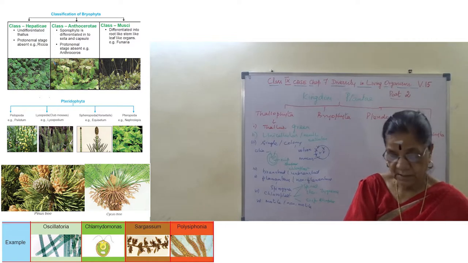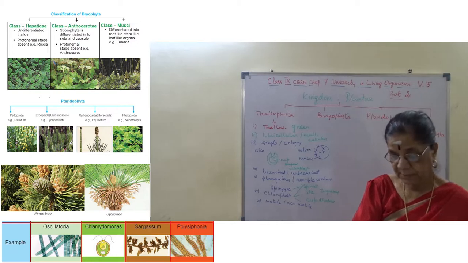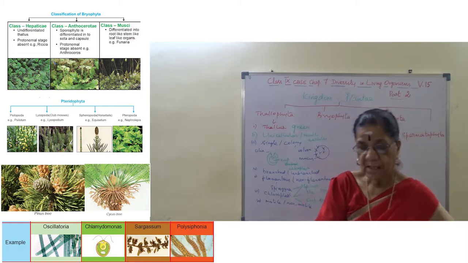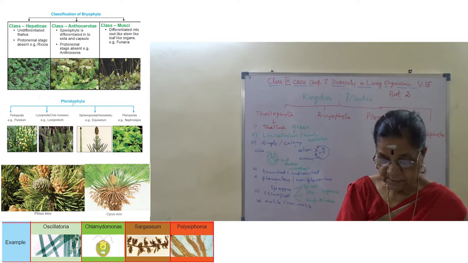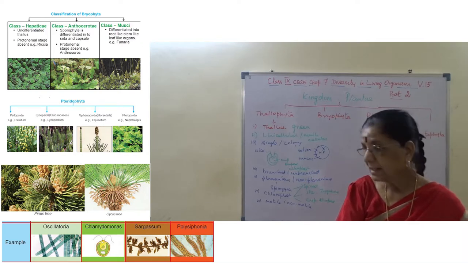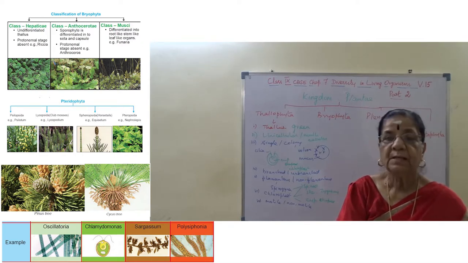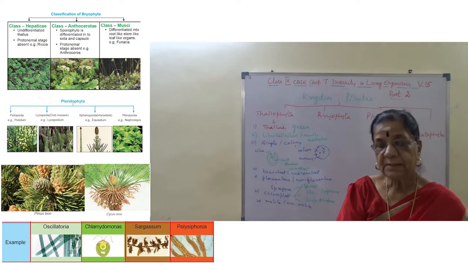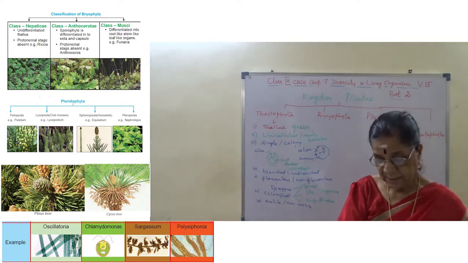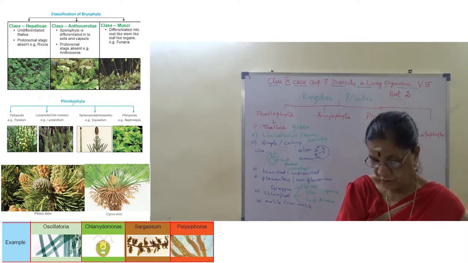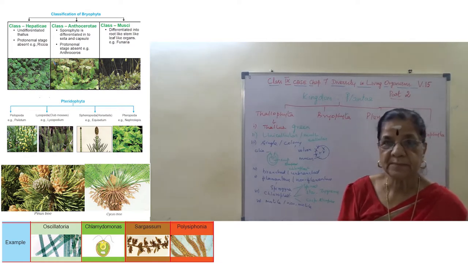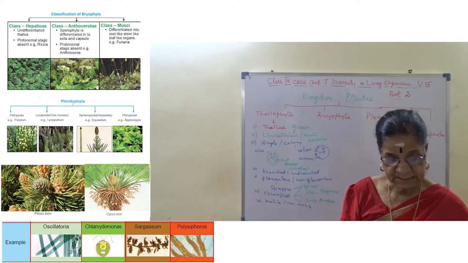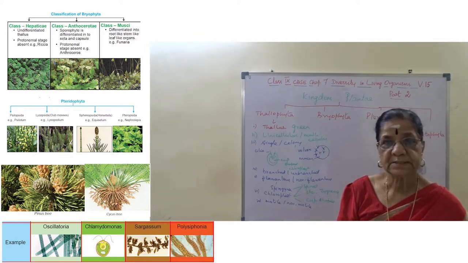Chlorophyceae, examples: Chlamydomonas, Volvox, Ulothrix and Spirogyra. Whereas Phaeophyceae, examples: Laminaria, Sargassum and Ectocarpus. Laminaria and Sargassum. Whereas Rhodophyceae, it is Porphyra and Gelidium. Porphyra and Gelidium. I hope you understand this.